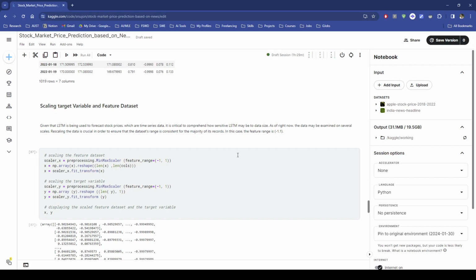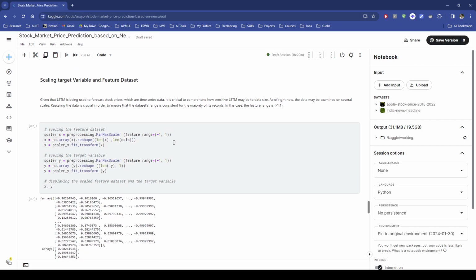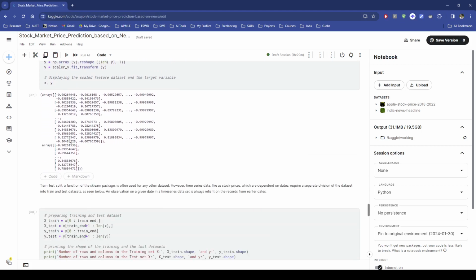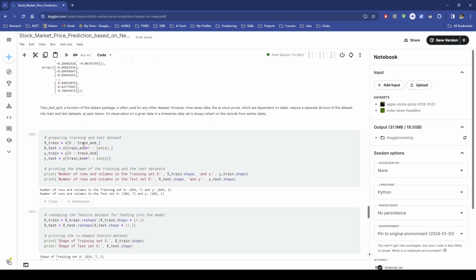As we know, LSTM is very sensitive to time series data, so we need to scale our data. Otherwise it might become unstable. So I scaled our data set using the MinMaxScaler. You can see here. After that, the data separation into training and testing is done here.